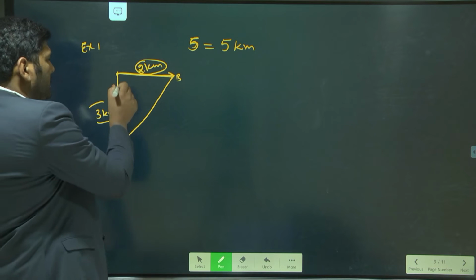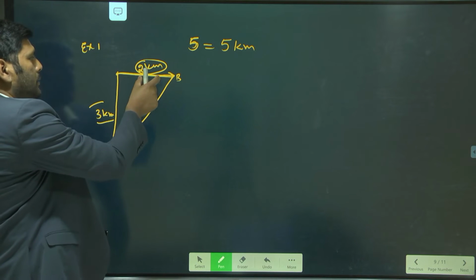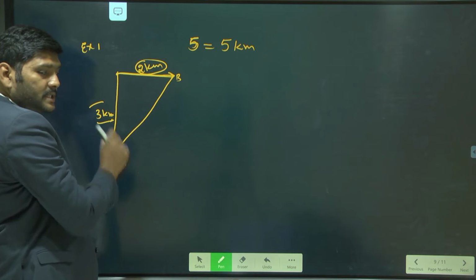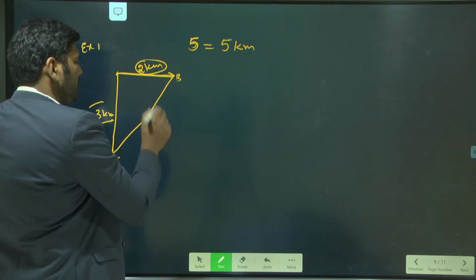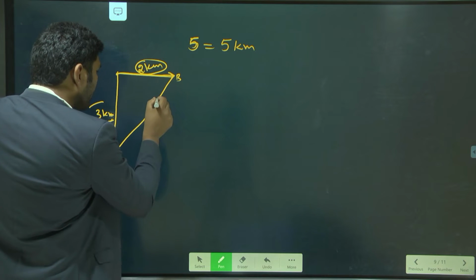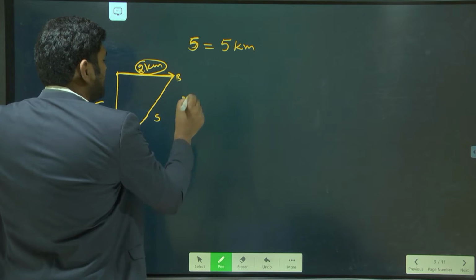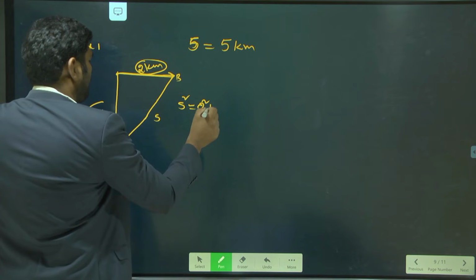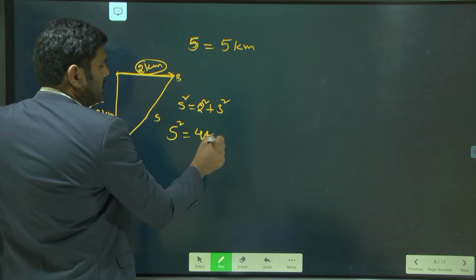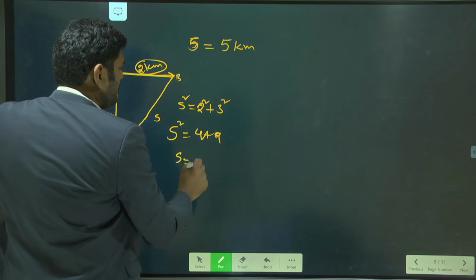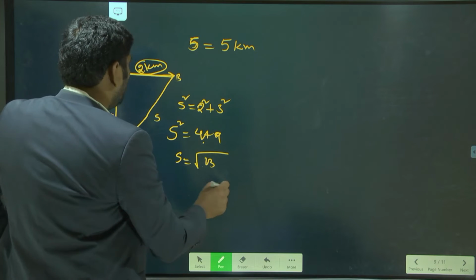It looks like a right angle triangle, with one side, the adjacent side, and the hypotenuse. Applying the Pythagoras theorem, let me take this as s. s square is equal to 2 square plus 3 square, which is 4 plus 9, so s is equal to root 13 kilometers.